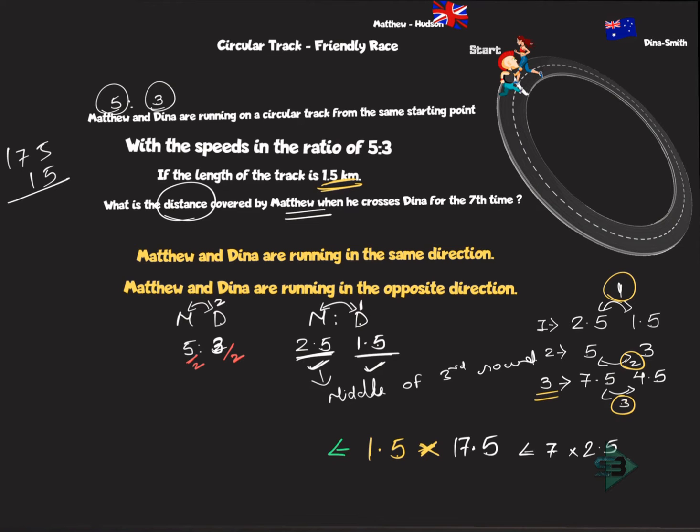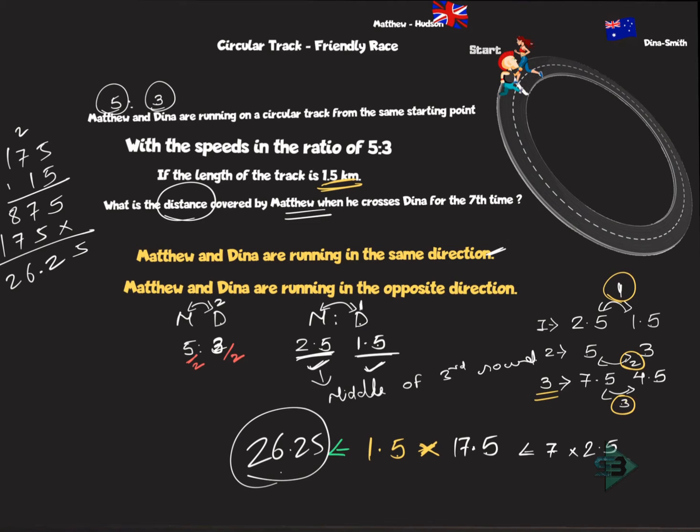175 into 15. So let's multiply. 5 5s are 25, 35, 37. This is 8, 8 5s are 40, 7 and then 1. This is 5, this is 12, 8, this is 16, 26.25, because there's a decimal point here. So 26.25 is the answer to the first part.